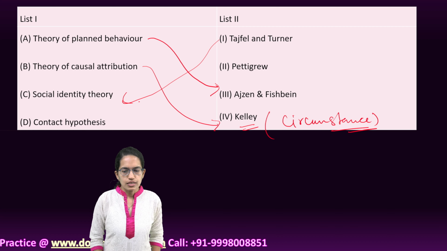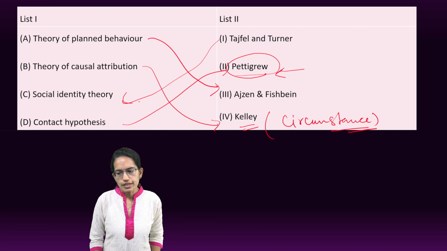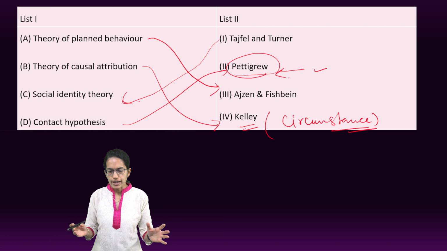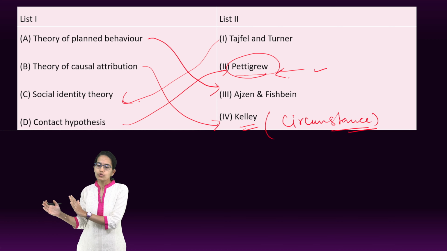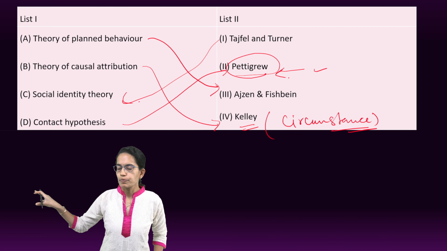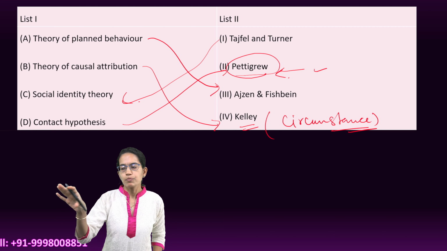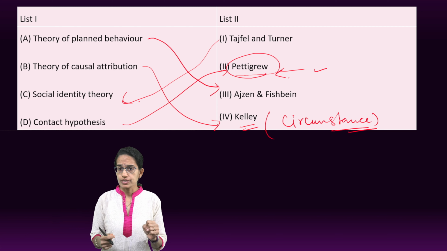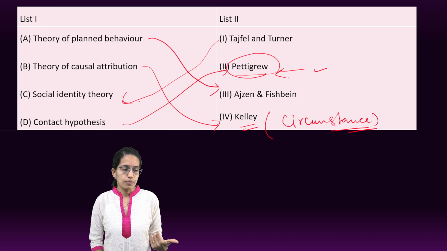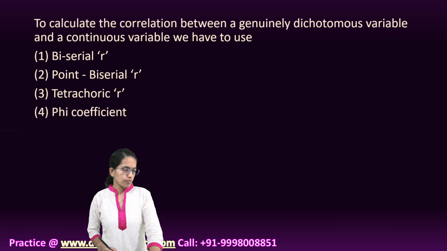The next is the contact hypothesis. Now the contact hypothesis is based on intergroup conflict, and this is given by Pettigrew. Pettigrew talks about the fact that tension decreases when people are treated as unique individuals and not as a member of a specific group, because if you consider them as a member of a specific group, there can be pinpoint discriminations, and intergroup conflicts or contacts could actually lead to a problem, and therefore this hypothesis was given by Pettigrew. So those are some of the important aspects.